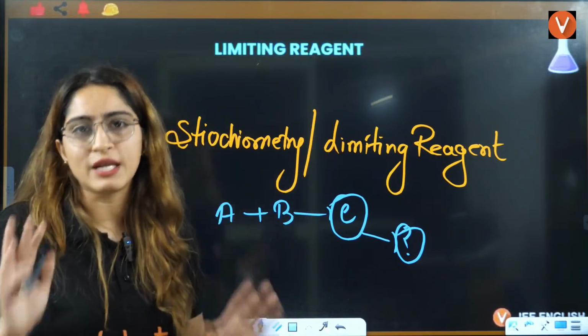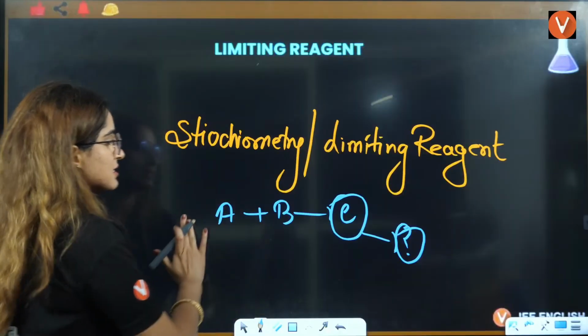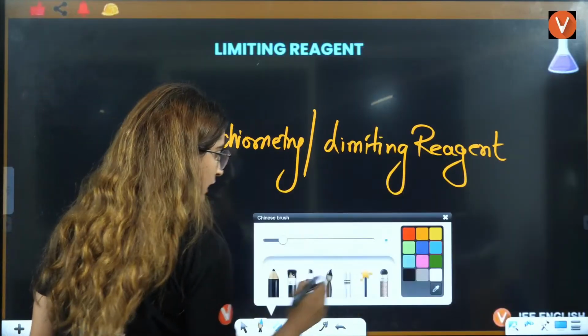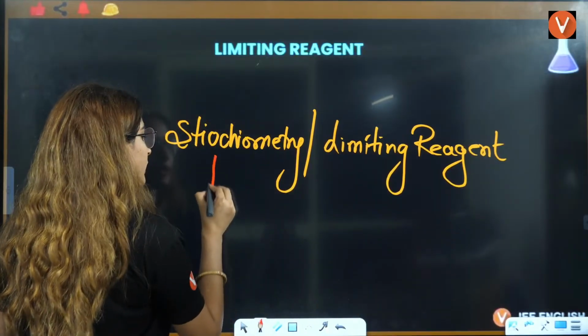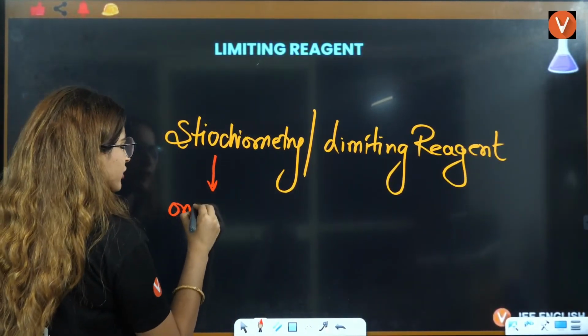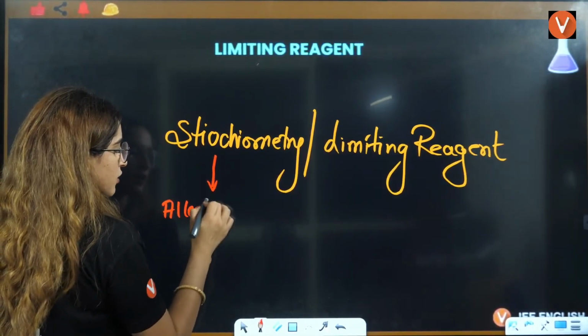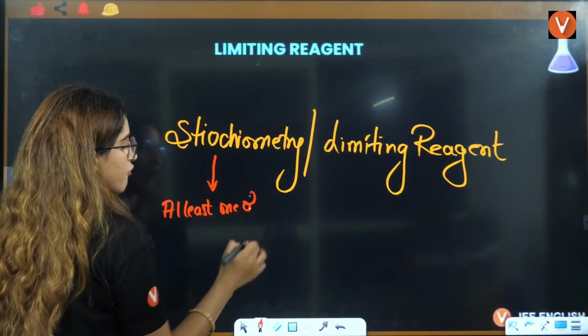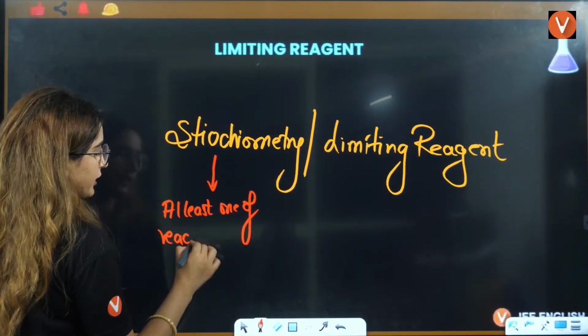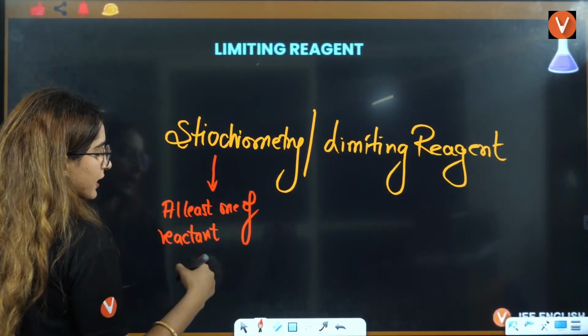So what is the difference? The difference is in stoichiometry, at least one of the reactant, this is a hint, okay?